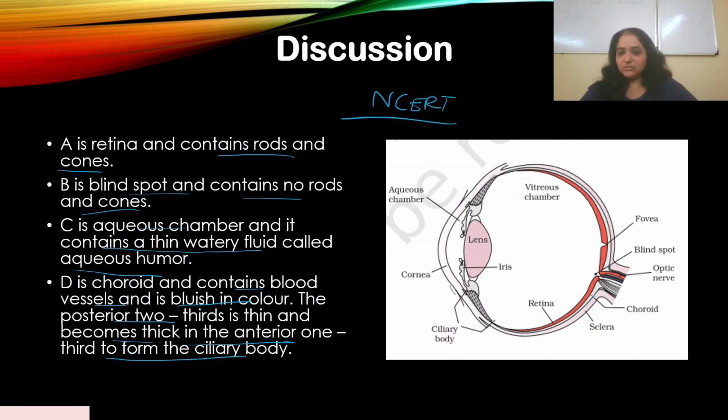See, the choroid is over here. The diagram was pointing towards choroid. And this is the retina, which has rods and cones. The anterior part of the choroid forms the ciliary body, which becomes thick over here. So, clear? This was easy. You had to know the diagram very well, the anatomy of the eye.